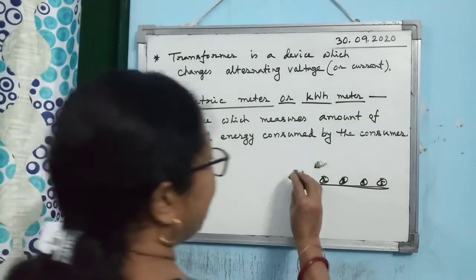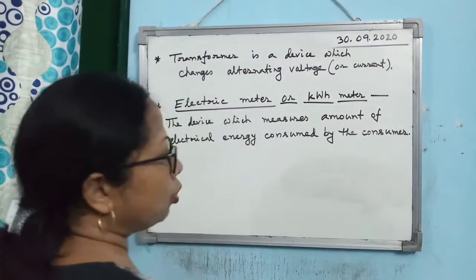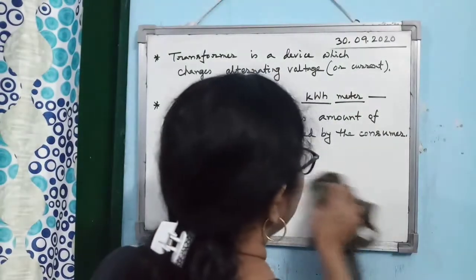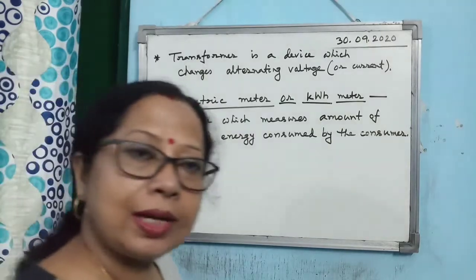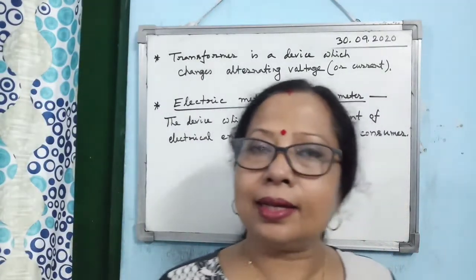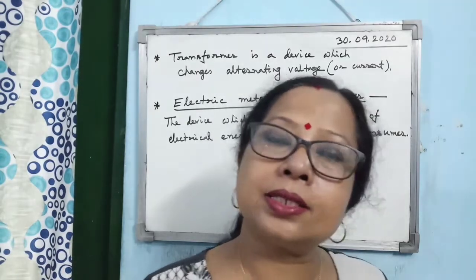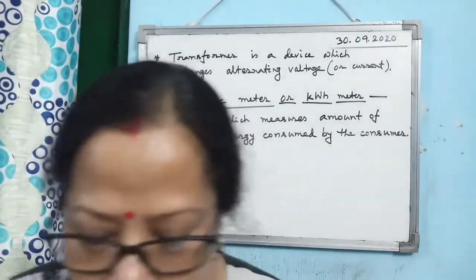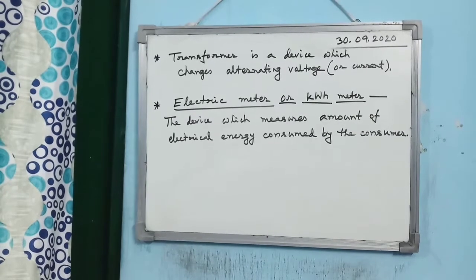You will see that the person carries one book and notes down the reading of the electric meter. They generally come at the beginning of the month. Every time they take the reading, they subtract the previous reading. When you subtract the two readings, you get how many units are consumed by a particular consumer in a particular month. So that is the way the electric meter or kWh meter works.